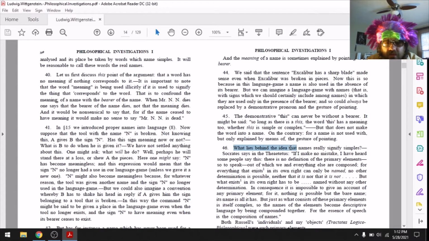What lies behind the idea that names really signify simples? I wonder exactly what we mean by simples here, as opposed to just complexes. I'm not exactly sure.